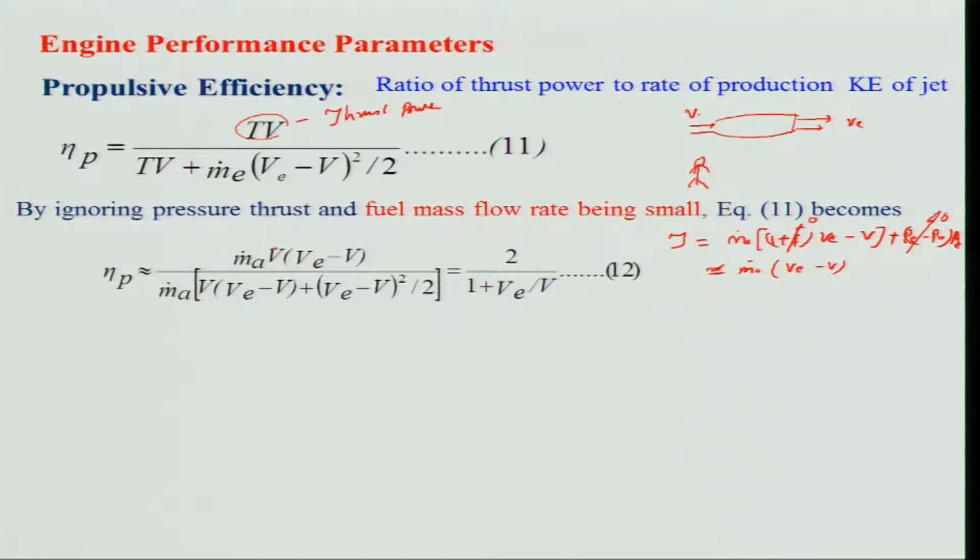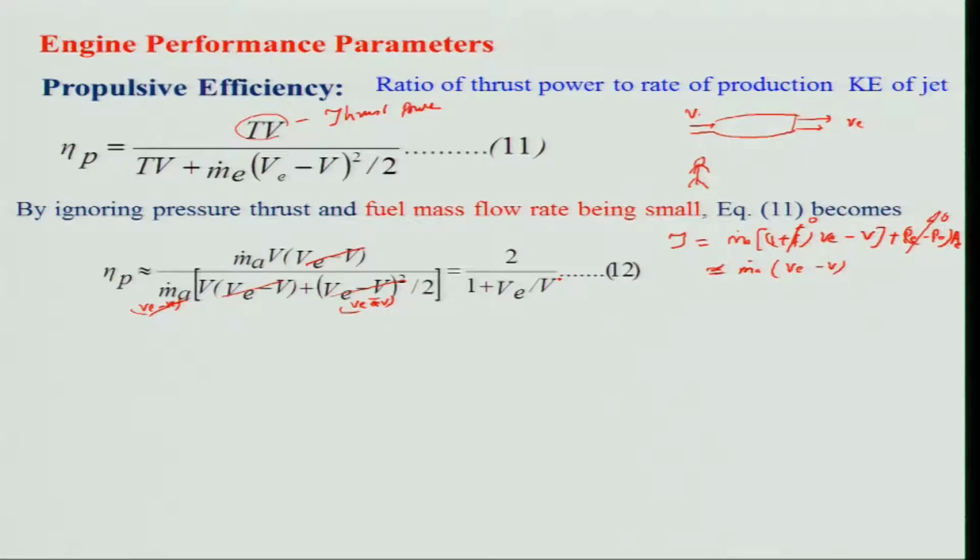And this is my thrust, and V is the velocity, that is the power. Then m dot A, and I will be using the same thing, V E minus V, and this is the whole square, because in place of m dot E, I am using basically m dot A. So, I will take it out, and if I simplify this, if I take V E minus V out of this place, what I will get? I will take this V E minus V. So, this will cancel out, and this becomes V E plus V E minus V, right, divided by 2,